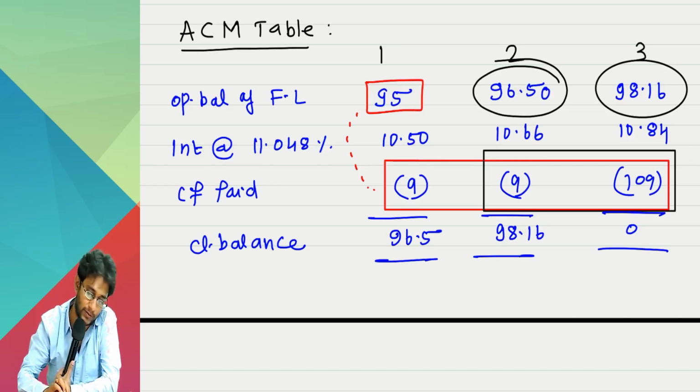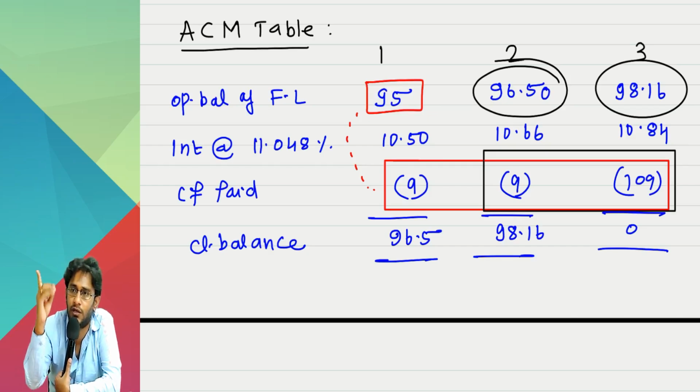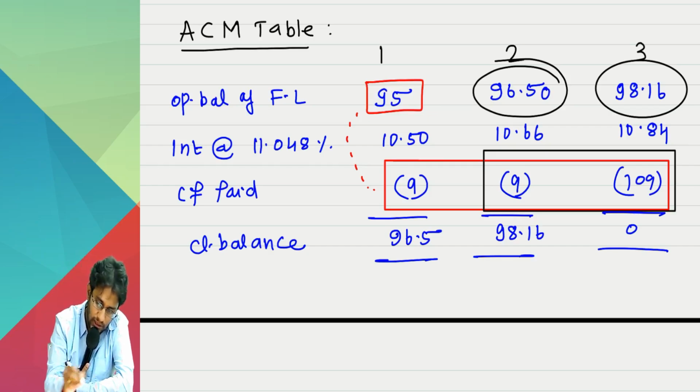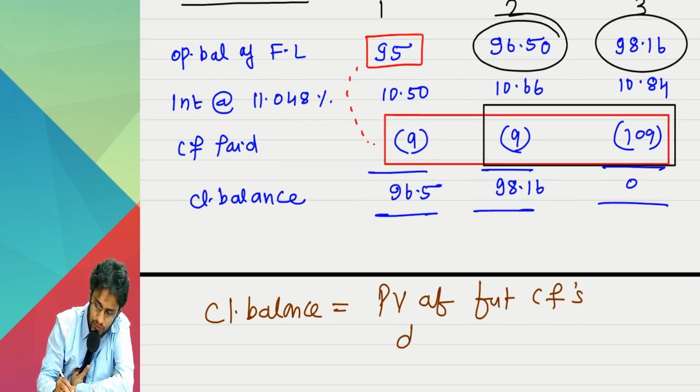What is the powerful observation here is, when ACM is applied, on any given day, the balance of the financial asset or financial liability, as the case may be, will be equal to the present value of future cash flows discounted at the original EIR. This is very, very important, sir. Closing balance will always be equal to the present value of future cash flows, discounted at what rate? Not the market rate. The original EIR.